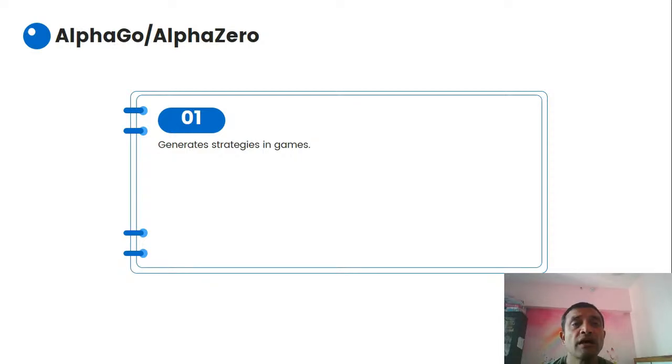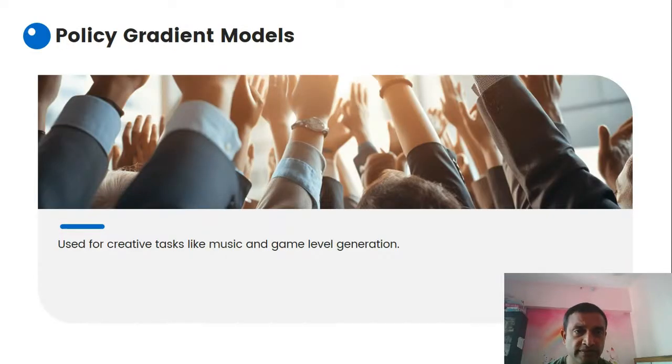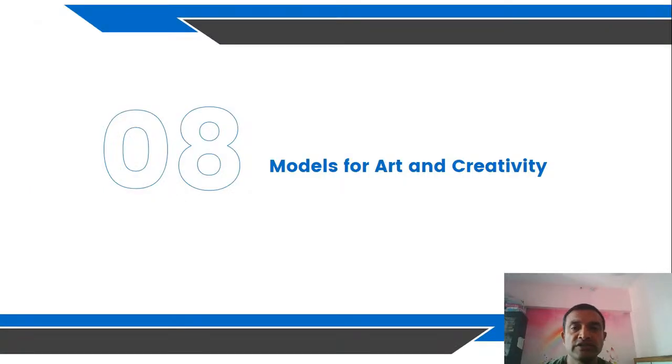These are other variations, scenario-based models which can help you. That comes under the multitask models. Policy gradient models are used for tasks like music and game level generation. So these are the models used for music as well as game level generation.